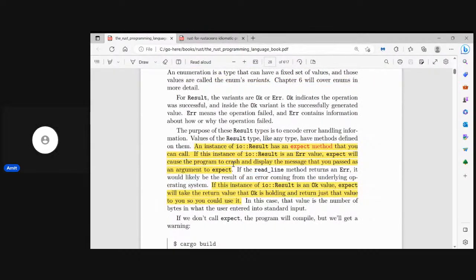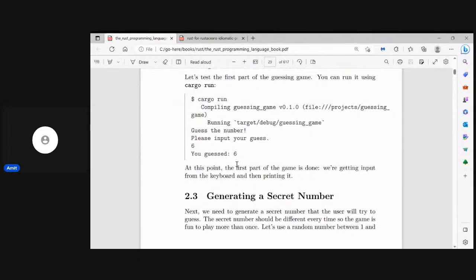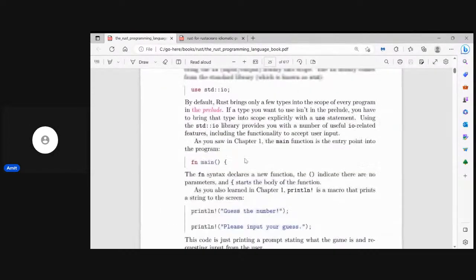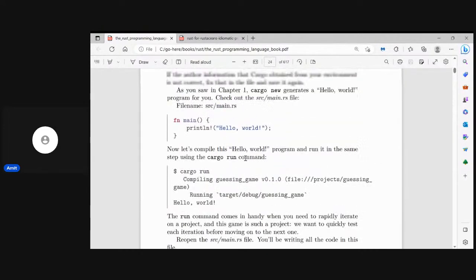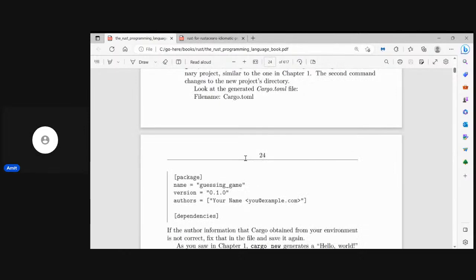So for example, where is that expect thing? Generating the secret key. Okay, that's a guess game.